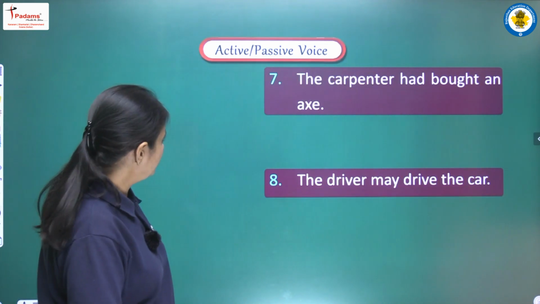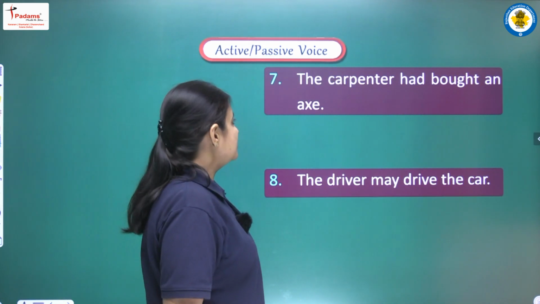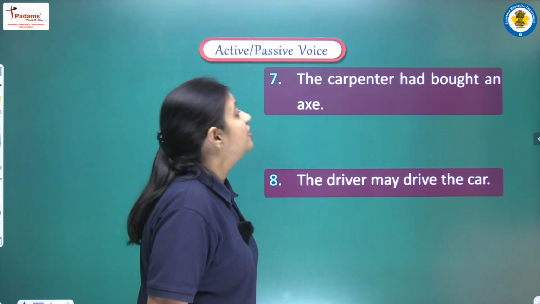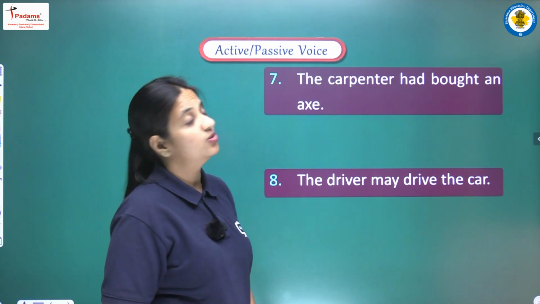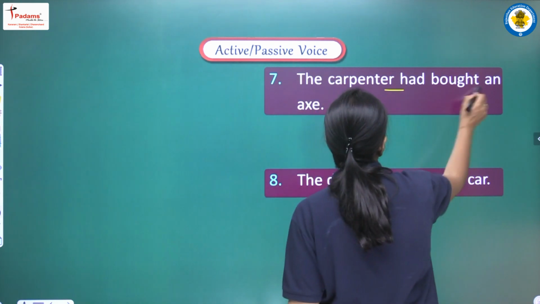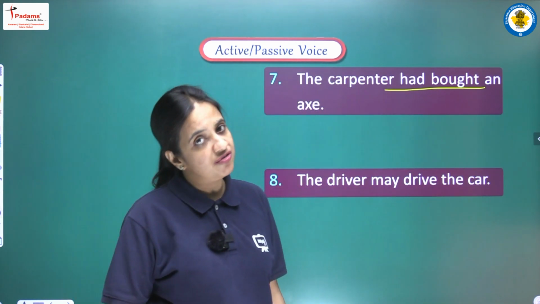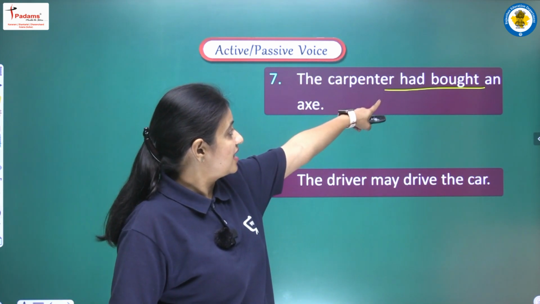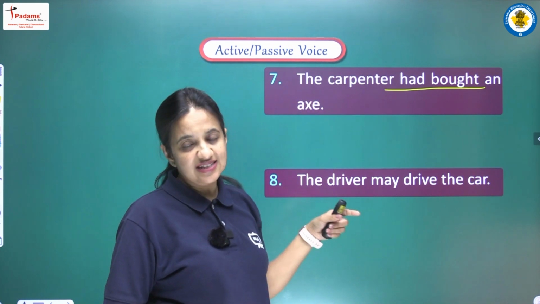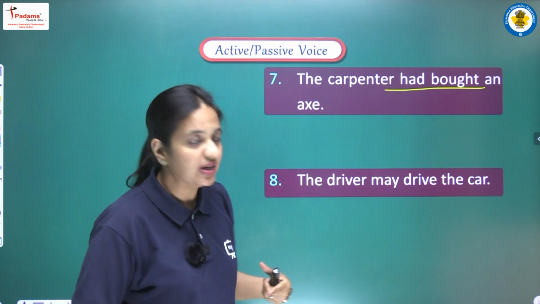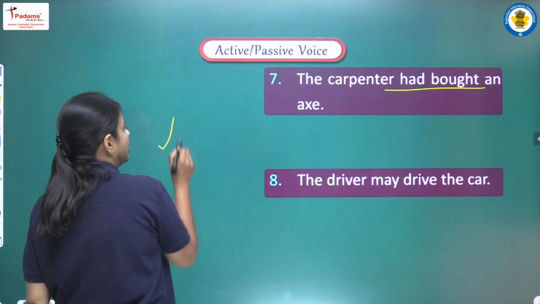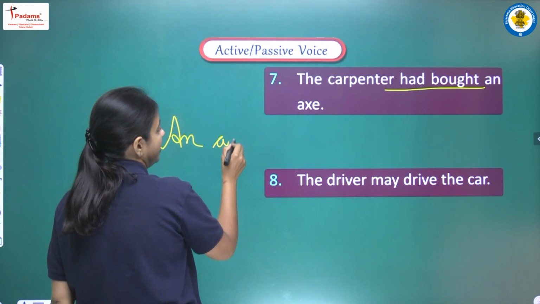Right, moving on. Next sentence: the carpenter had bought an axe. So now here we are having had bought, that is past perfect tense. The carpenter is our subject and an axe is our object, and we have to convert this sentence. We will start with our object, that is an axe.